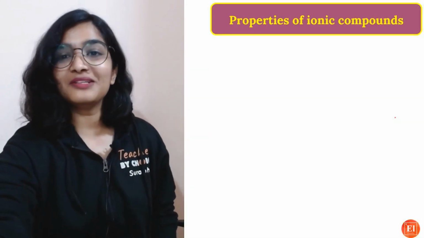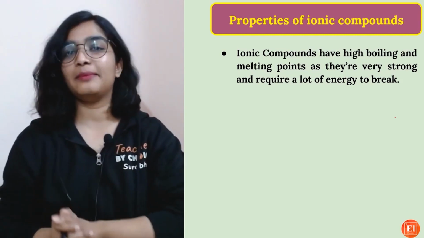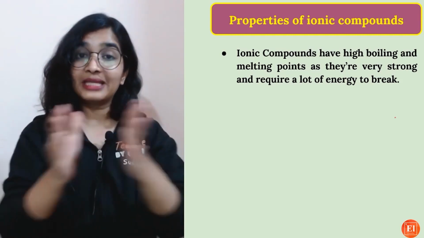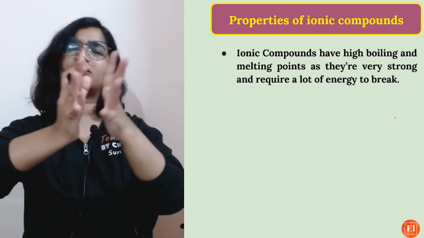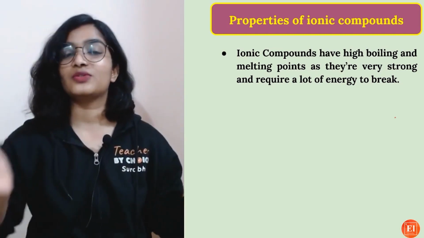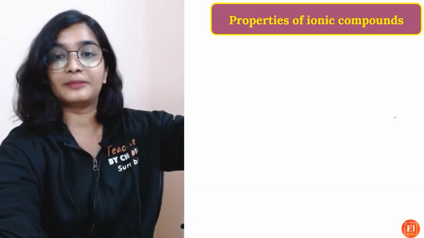Now coming to the properties of ionic compounds. They have high boiling and high melting point, because in order to break them apart, as they have strong electrostatic force of attraction between them, we need to supply lots of energy. So that is the reason they do have high melting and boiling point.